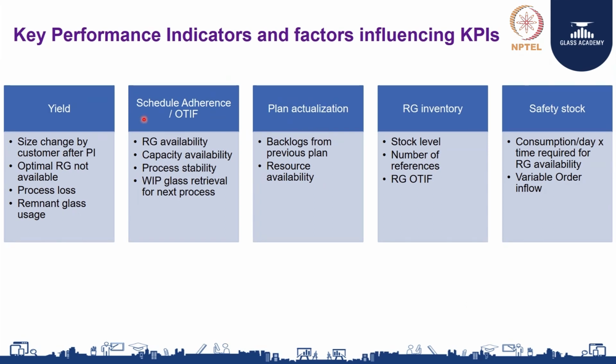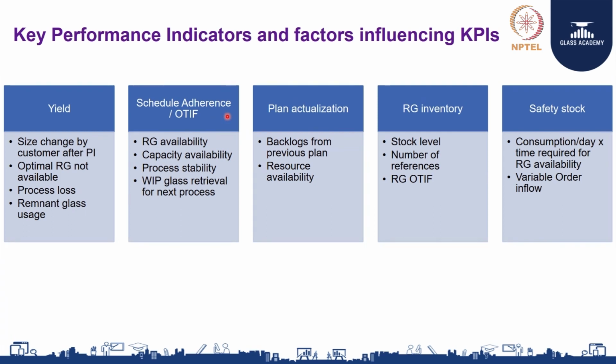The next important KPI is schedule adherence and OTIF. When we talk about schedule adherence, as I said to you, it is nothing but the dates given by the customer themselves on when they need material at their site. So, it is the planner's responsibility to ensure the material is produced, packed and ready for delivery, so that there is no delay in the customer schedule as requested.